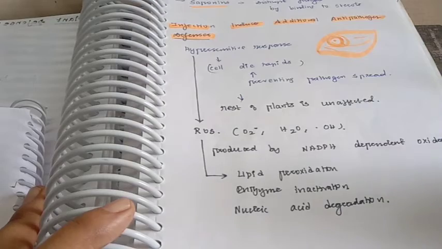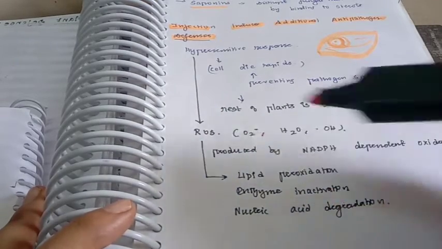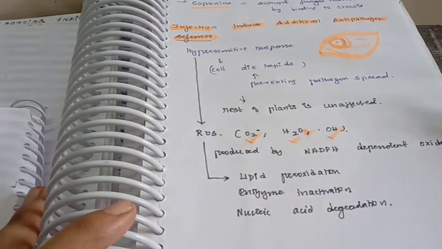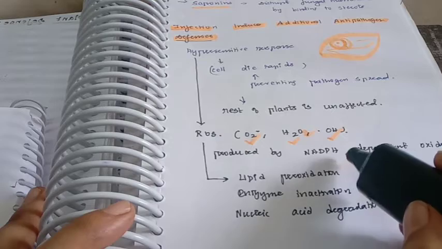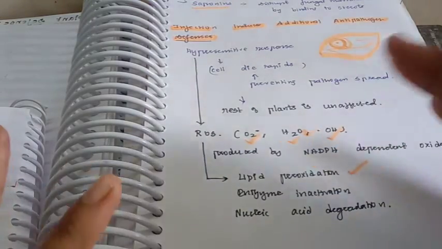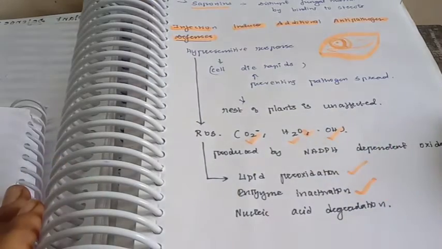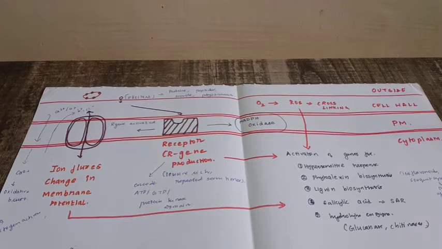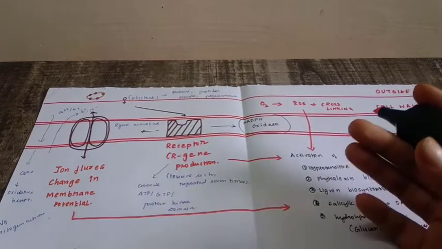Some types of hypersensitivity response produce reactive oxygen species, such as superoxide ion, hydrogen peroxide and hydroxyl ions. These are produced by the NADPH dependent oxidase enzyme, and they have a role in lipid peroxidation, so membranes will be disrupted, enzymes will be inactivated, and nucleic acids will be degraded. So these are the many modes of antipathogen defenses that are induced during the attack of infections. These are the various different modes of how it will be done.